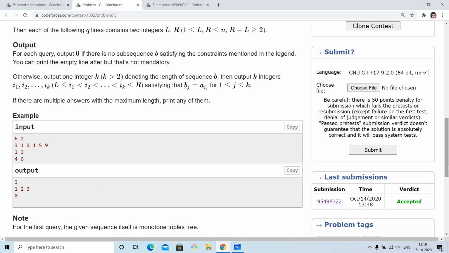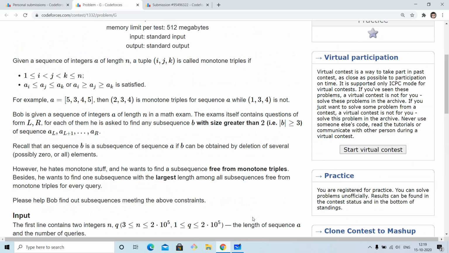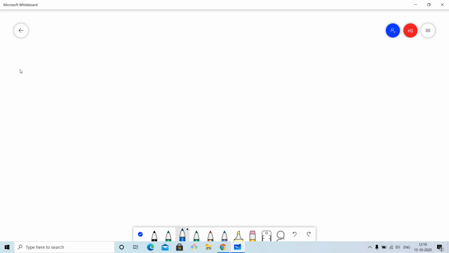So let us now try to understand this problem on the whiteboard. It is very clear that the subsequences that we have to choose can have length 3 or length 4. Let us try to build from the very simple case, when the length is 3.